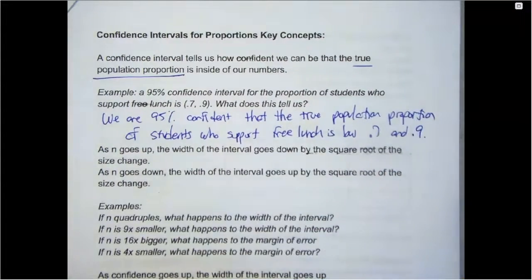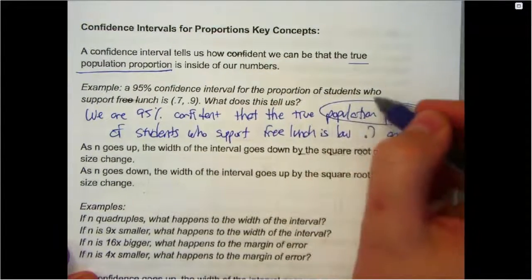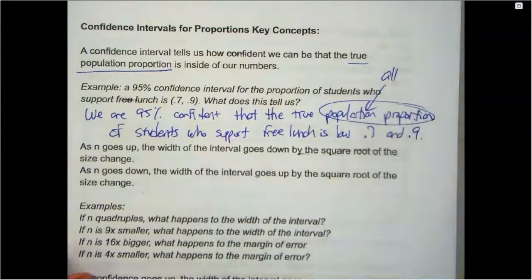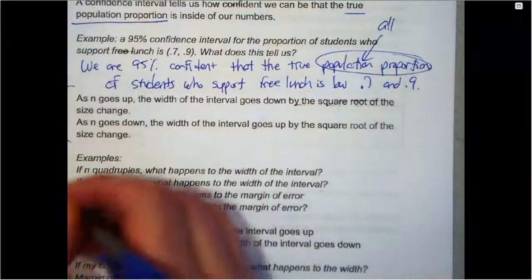This is most likely to be a multiple choice on the test, and you're looking for this phrase. Instead of population, sometimes they say all. But that's the same idea. Okay, so here are little notes on the problems.